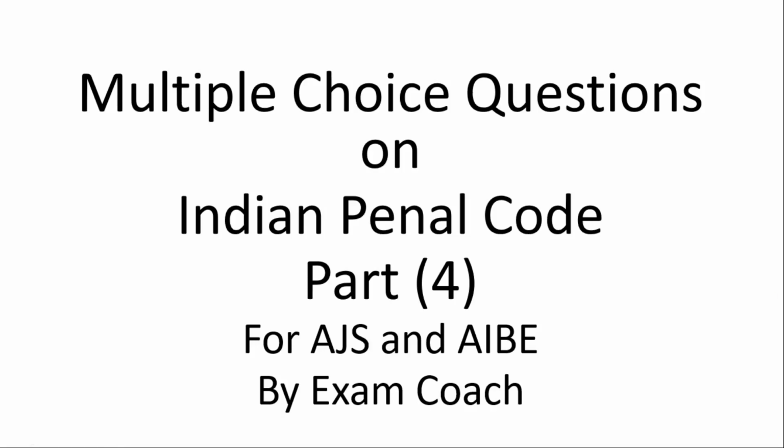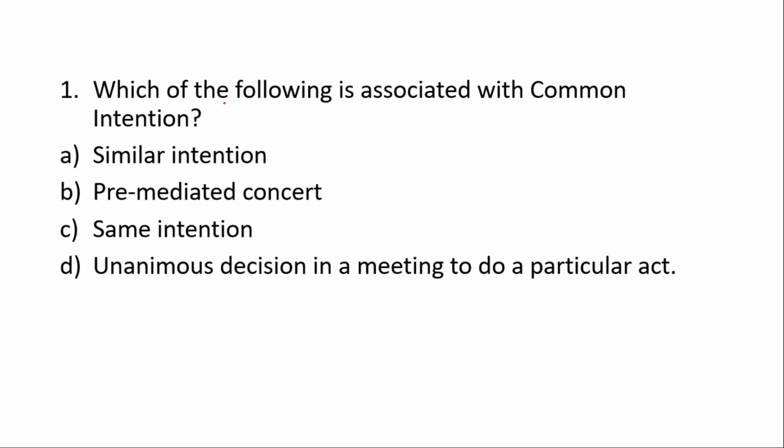Today I am going to discuss some multiple choice questions on Indian Penal Code, and this is part 4 of my MCQ series on IPC. The first question is, which of the following is associated with common intention? The correct option is B. Premeditated concert is associated with common intention, or common intention under section 34 of IPC. Common intention implies a pre-arranged plan, prior meeting of minds, and premeditated concert.